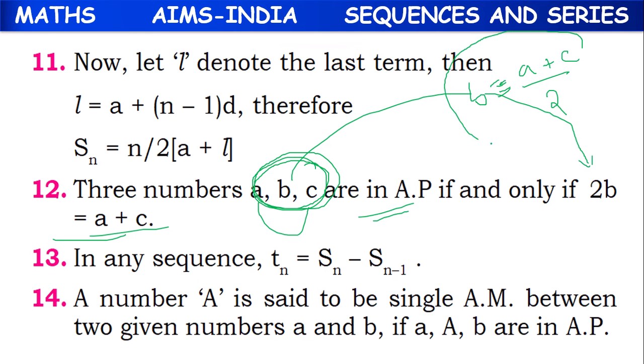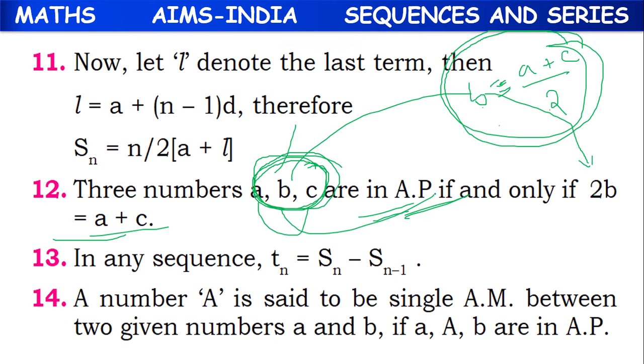If b equal to a plus c by 2, or if 2 comes this side, it will become 2b equal to a plus c. If this condition is satisfied, then only the 3 terms will be in AP, and out of 3 terms, the middle term is called the arithmetic mean. B is called the arithmetic mean of the terms A and C.